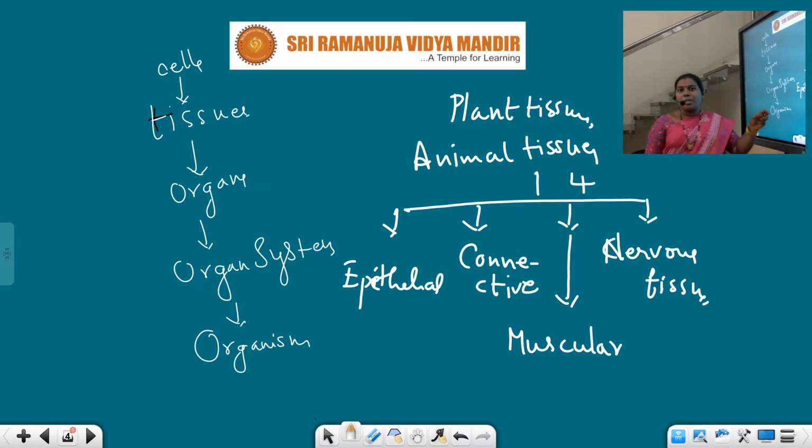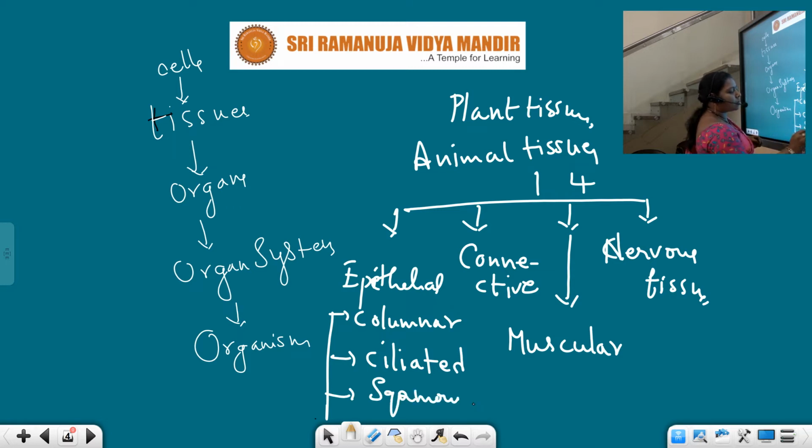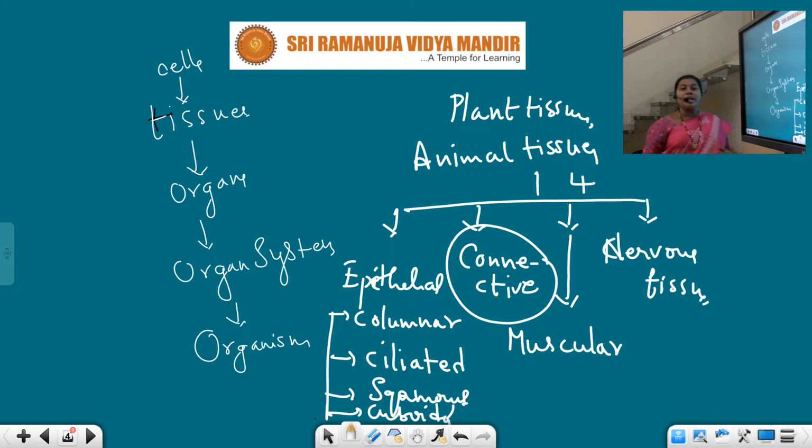Already we discussed epithelial in the last class. We have four different types of epithelial cells: columnar, ciliated, squamous and cuboidal epithelial cells. Already I discussed them in the previous classes. Today, let us discuss the connective tissue.